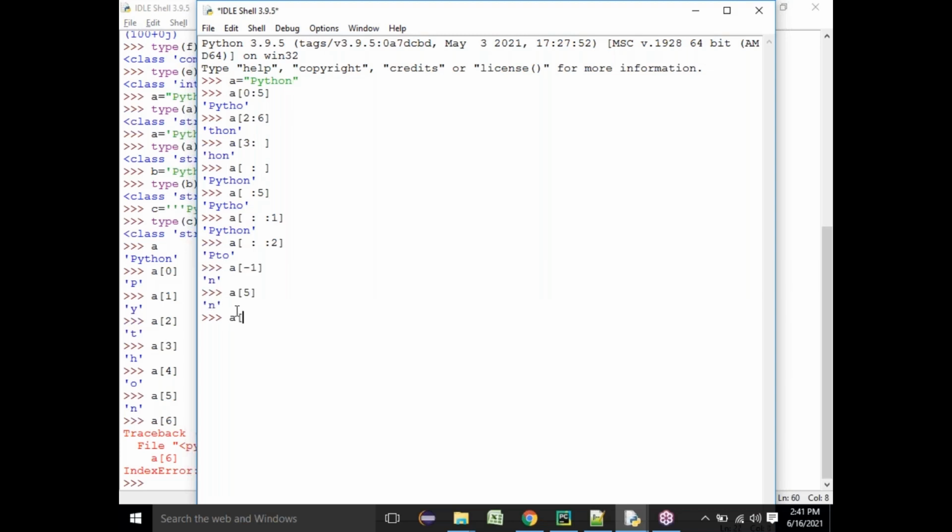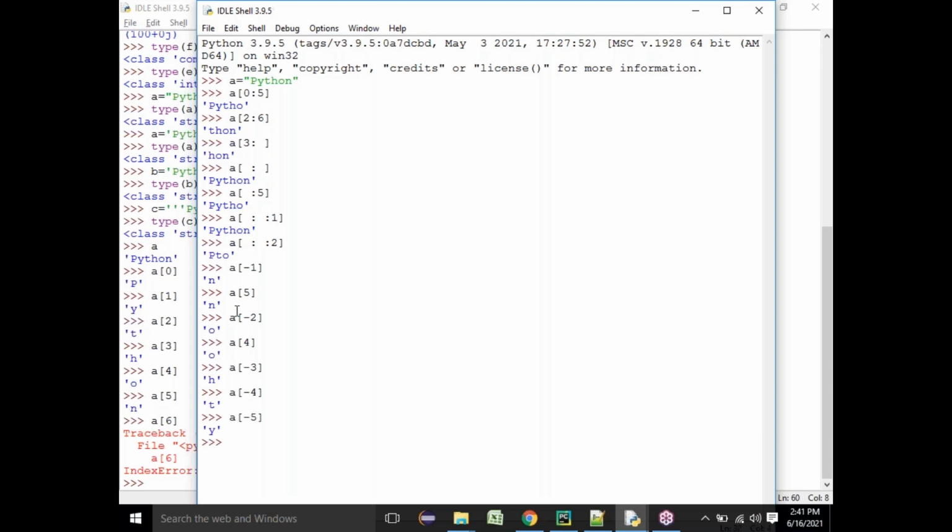So if I want to know a of -2, it is nothing but o. O is also a of 4, right? You can read one way as 4 and the other way as -2. So you can use whichever way you like. You can also say a of -3, a of -4. Are you getting it, everyone? You can also say a of -5.